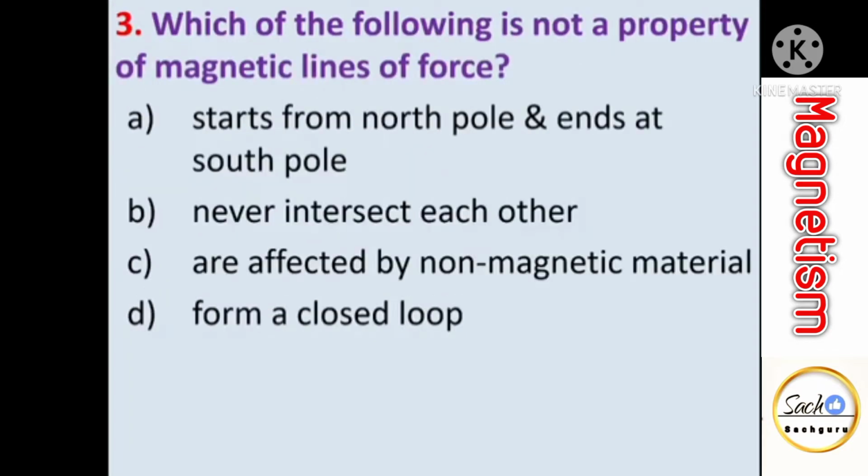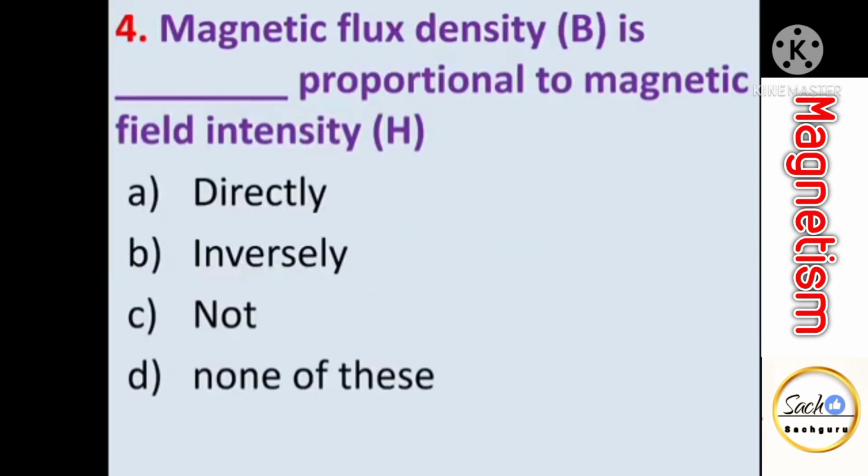Which of the following is not a property of magnetic lines of force? We have seen that magnetic lines of force start from north pole and end at south pole. Magnetic lines of force never intersect each other. Magnetic lines of force form a closed loop, and magnetic lines of force are not affected by non-magnetic material. So option C, are affected by non-magnetic material, this is not a property of magnetic lines of force.